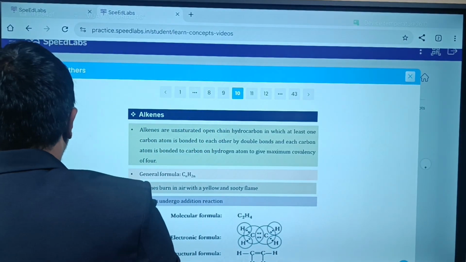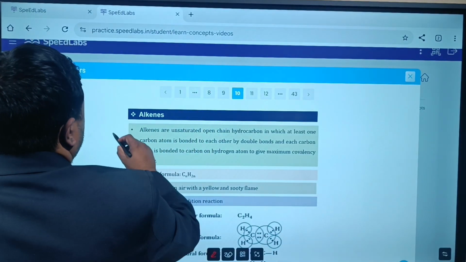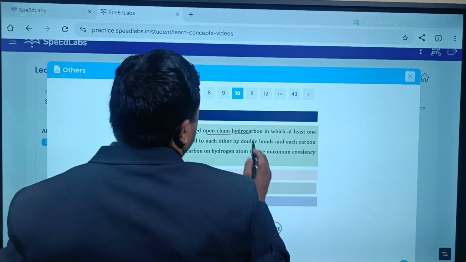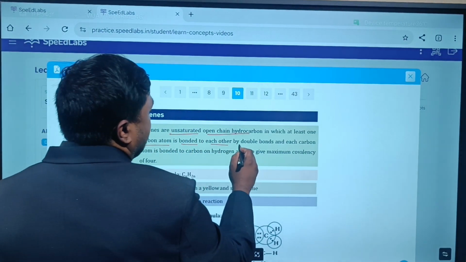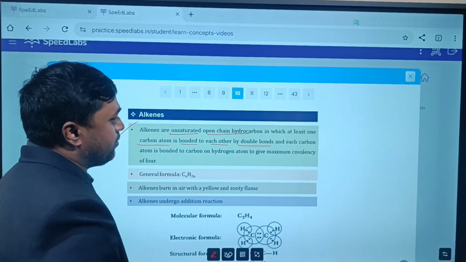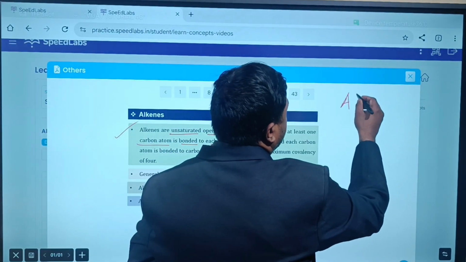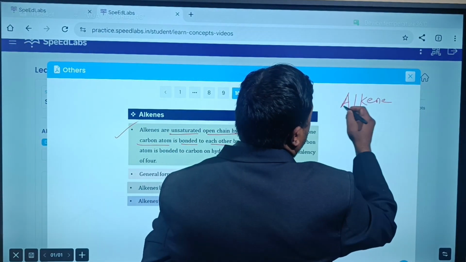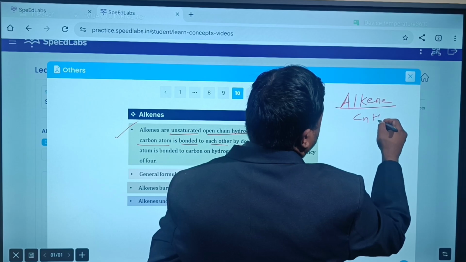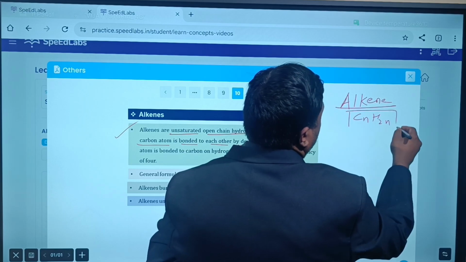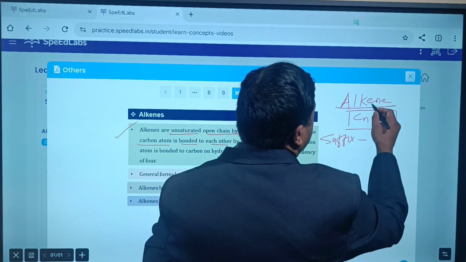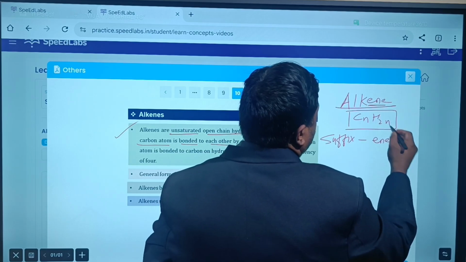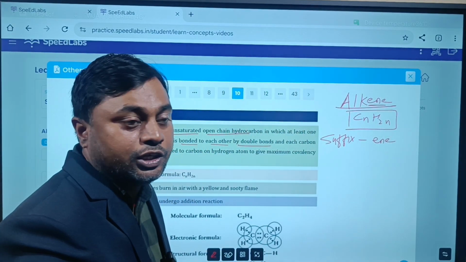Let's talk about alkenes. Alkenes are unsaturated open chain hydrocarbons in which at least two carbon atoms are bonded to each other by a double bond. The general formula for alkene is CnH2n. The suffix we use for alkene is ene. The first member of alkene starts from n equal to 2.